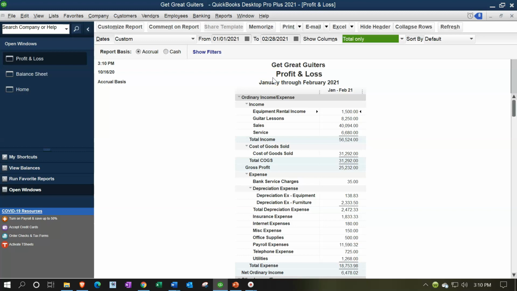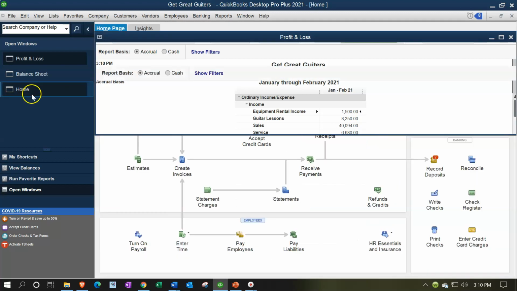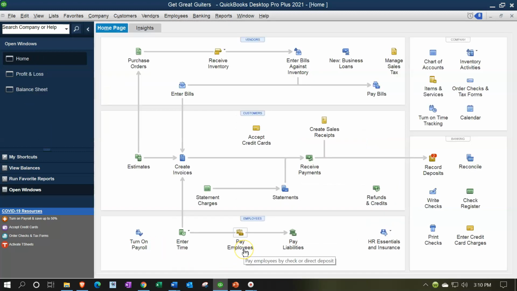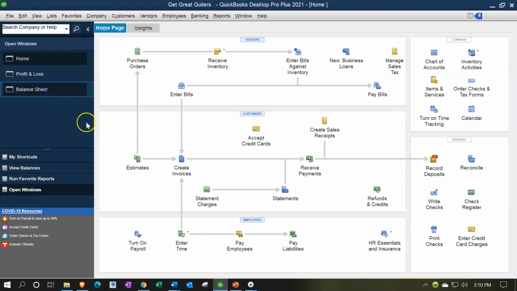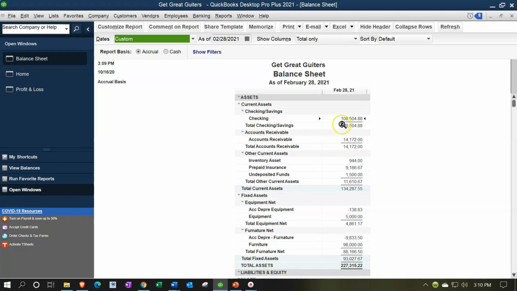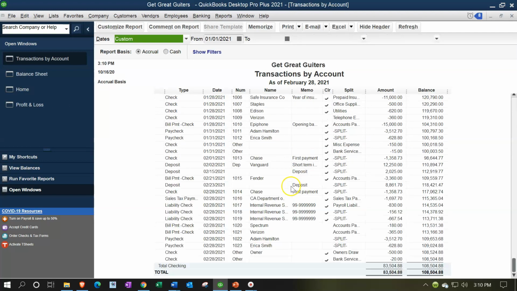Now, when we process the payroll, we saw that there's going to be many accounts that will affect it. There's kind of at least two steps within the payroll. One is that we're going to pay the employees, and that's when we actually write the checks. And two is we're going to have to pay the payroll liabilities. So we're going to have to track all that kind of information in the system. If we take a look at the balance sheet, that means that on the balance sheet, the checking account's going to go down. Some companies might have a separate checking account for payroll itself, but we can see wherever the paycheck is going, we're obviously going to have a decrease for the paycheck when we process the employee payroll.